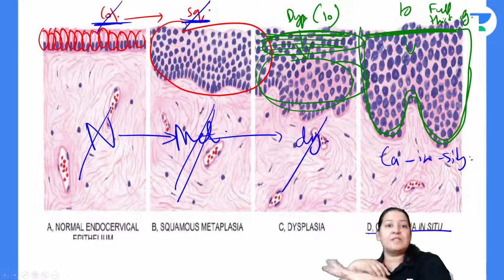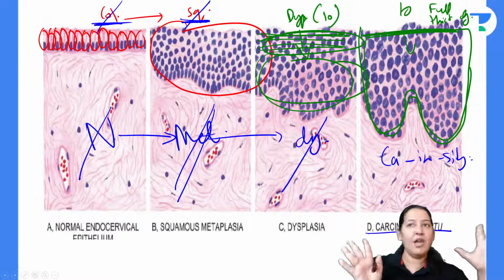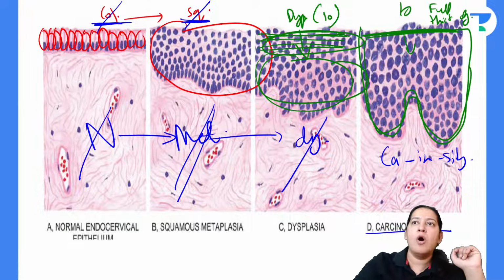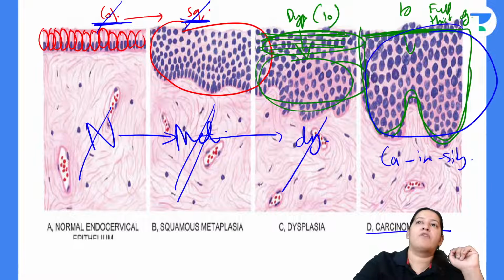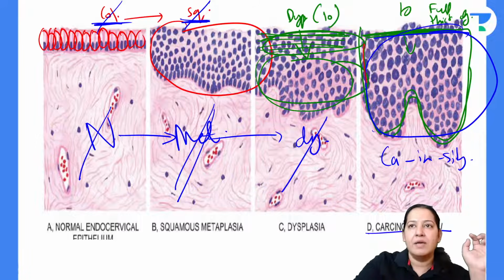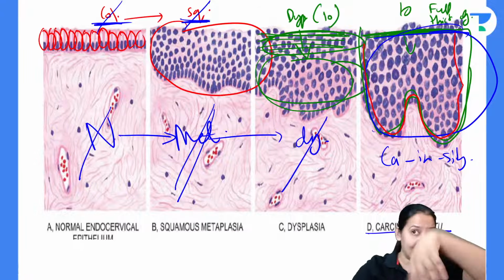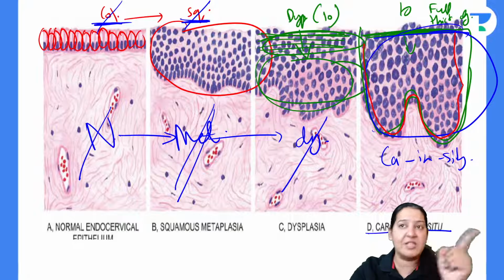Now the fifth diagram is not drawn here. You draw the fifth diagram. Now what's next? Till now, what is the scenario? What's the last diagram? All the cells are dysplastic from the first row till last row. But in the last row, this is the basement membrane. See, the basement membrane is intact. The dysplastic cells are present inside the basement membrane. They have not breached the basement membrane.